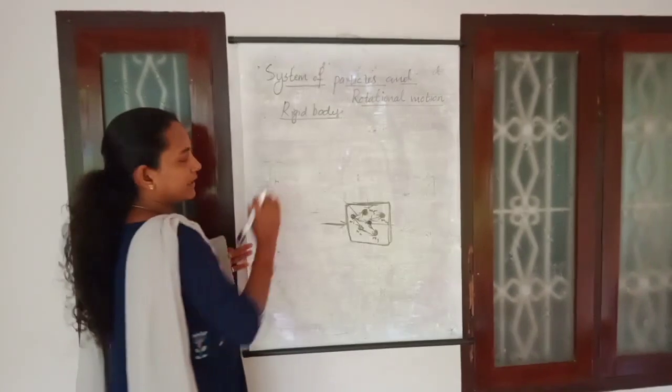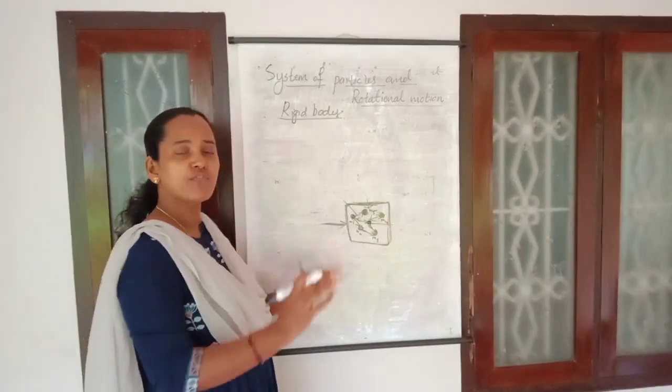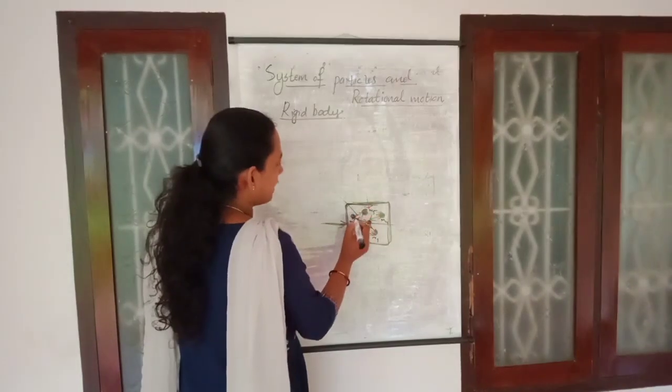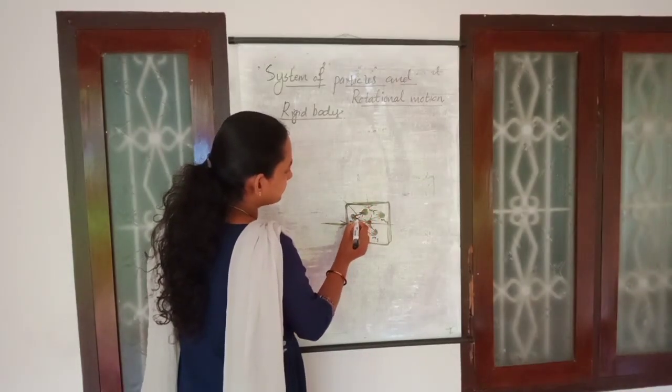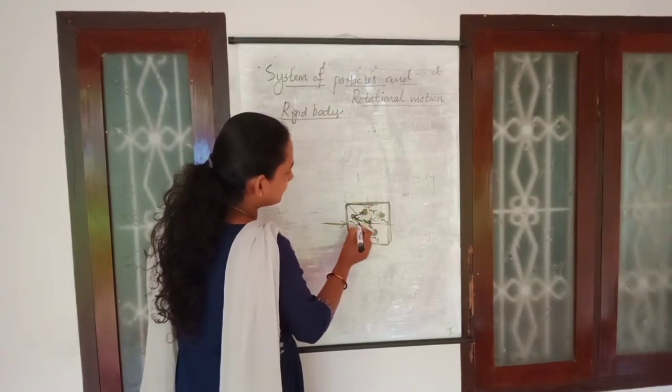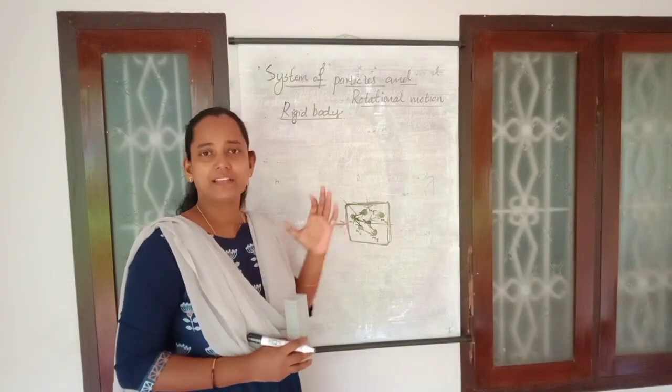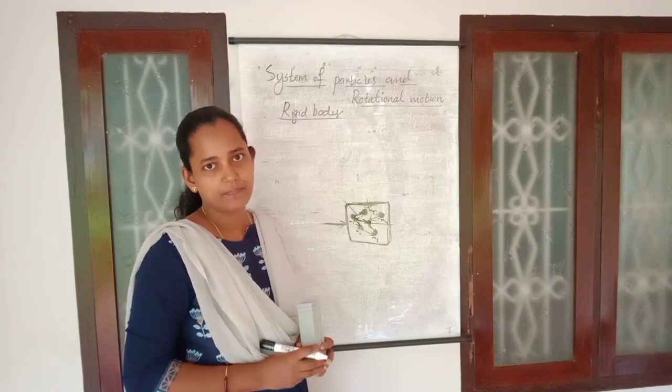That is a body which consists of a number of particles and it has a finite size, and the distance between the individual particles in that body will not vary whenever we apply an external force on that system itself.